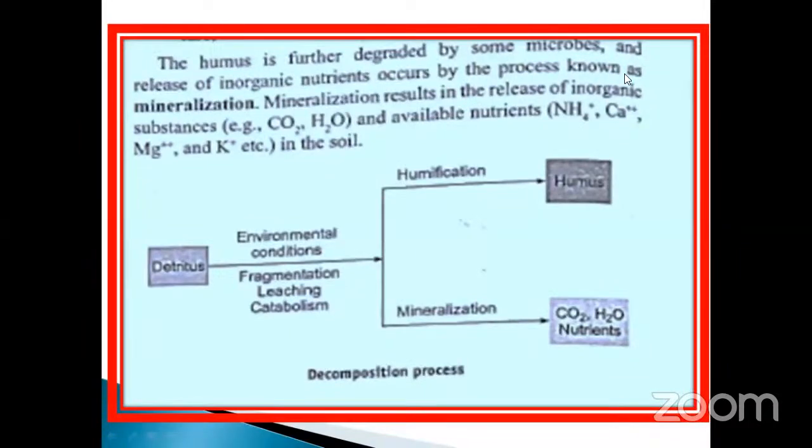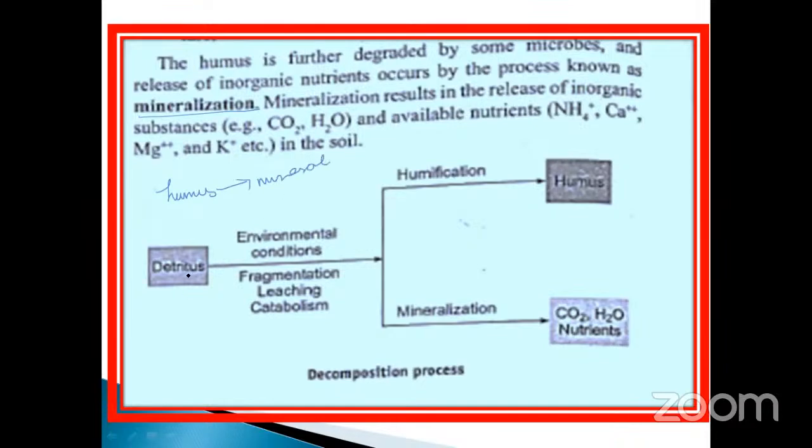The process of mineralization results in the release of inorganic substances, for example carbon dioxide, water molecules, and available nutrients like ammonia, calcium, magnesium and potassium in the soil. So this is very, very important, my dear students. Here you should note it down. These are the important points. What is mineralization? Humus undergoes the degradation process. That condition is called mineralization.